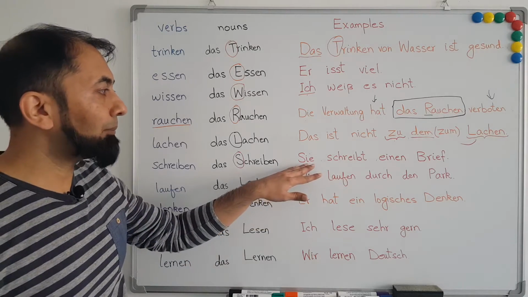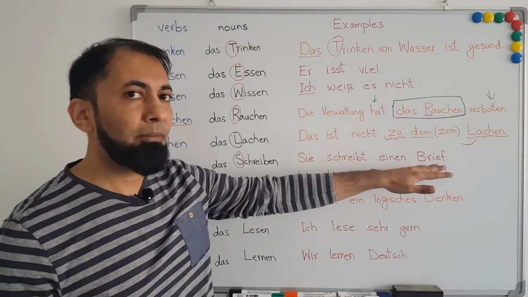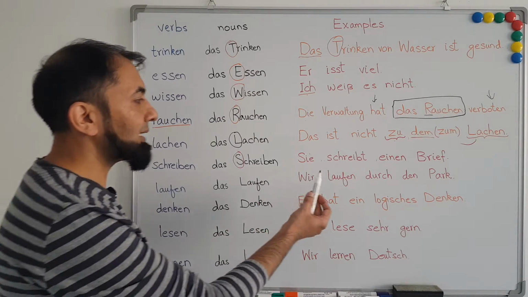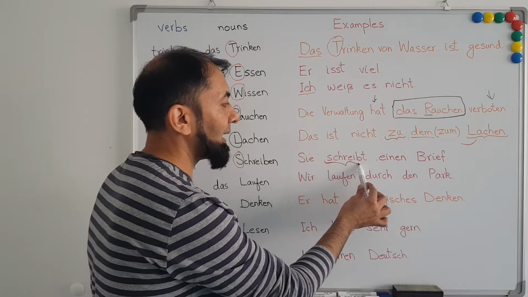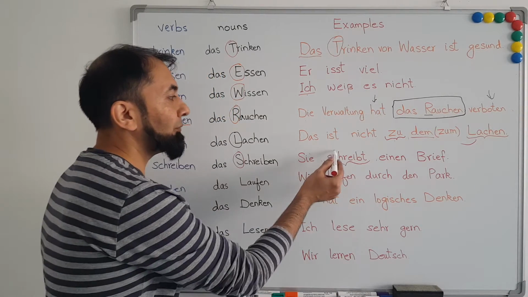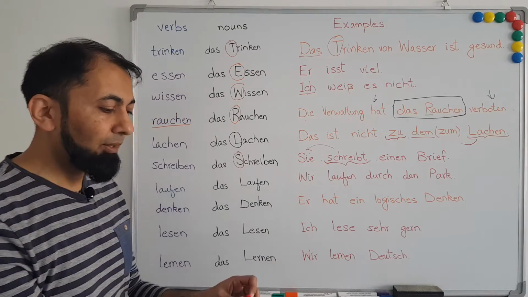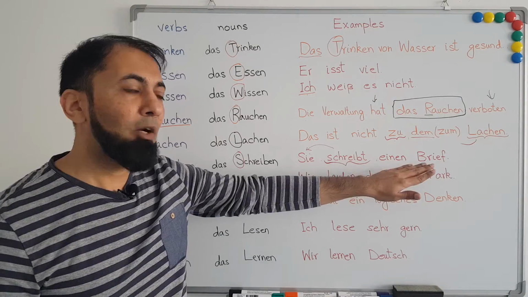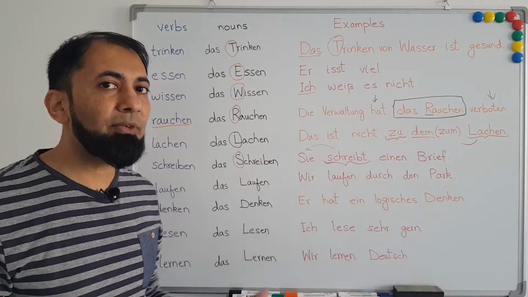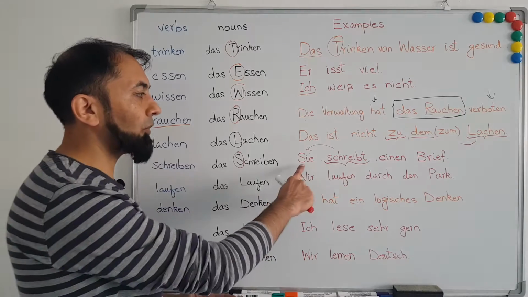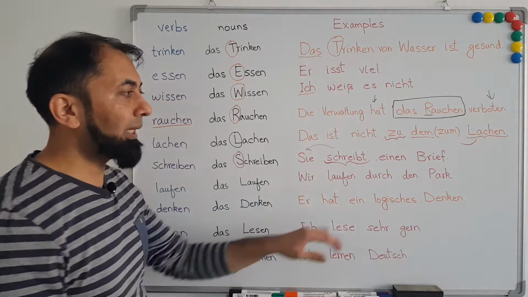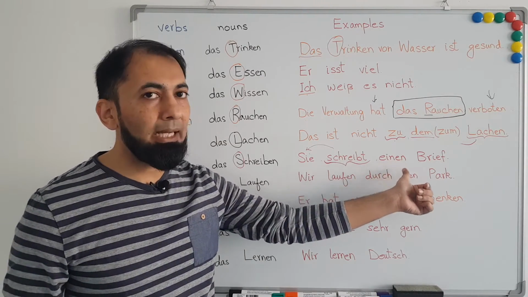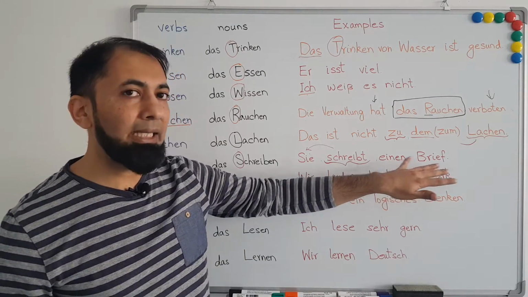Now let's look at the example. Sie schreibt einen Brief. She writes a letter. Now here in this sentence we have taken schreiben as a verb and we have conjugated it with respect to the subject, which is sie, which is she. Einen Brief, she writes a letter. Now Brief is a masculine noun, and here Brief is something that is receiving an action from the subject sie. Therefore it is the accusative, and in accusative case we know that indefinite article is einen. Therefore we have used einen Brief.